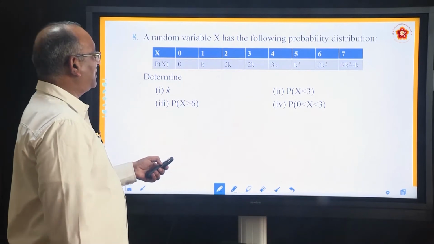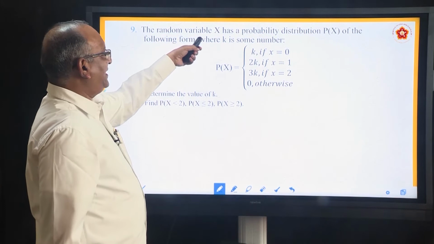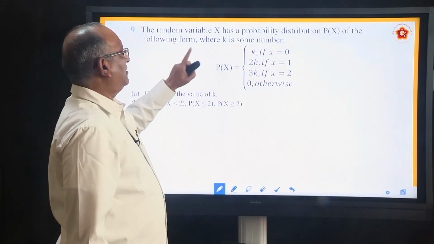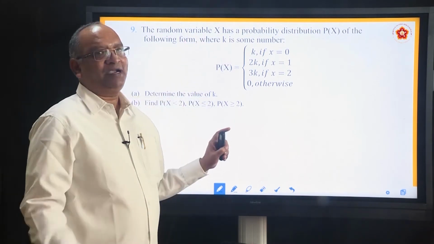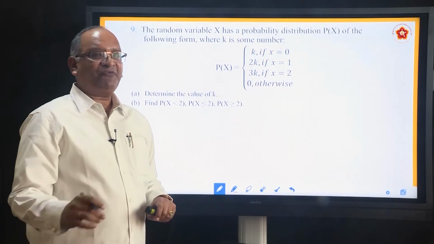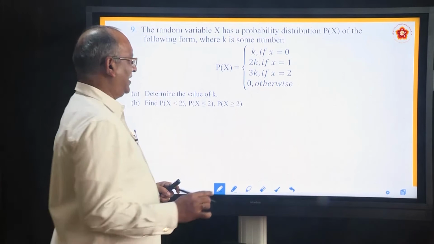Let us move to the next problem. This is the problem. What he says, a random variable x has a probability distribution p x of following form where k is some number. He doesn't know what is it. Okay. Determine the value of k. How will you find the value of k? Same method. Sum of the probabilities is equal to 1.